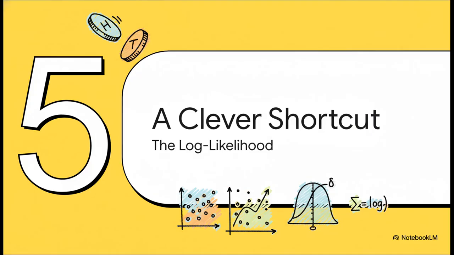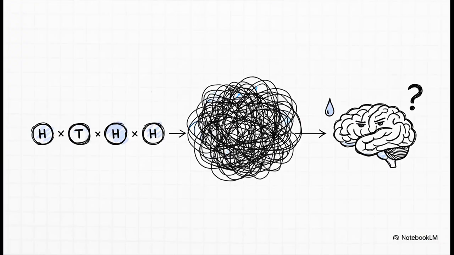Okay, so that recipe sounds great in theory, right? But in the real world, especially when you have tons of data, that math can get super messy really fast. And this brings us to a wonderfully clever mathematical trick that makes the whole thing so much easier. You see, the problem is that the likelihood function is just a big, long chain of multiplications. To get the probability of a sequence of events, you multiply, multiply, multiply. Now imagine not 5 coin flips, but 5,000. You'd be multiplying thousands of numbers together, and taking the derivative of that, well, it's a nightmare.